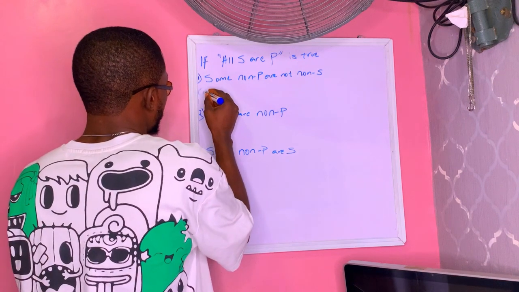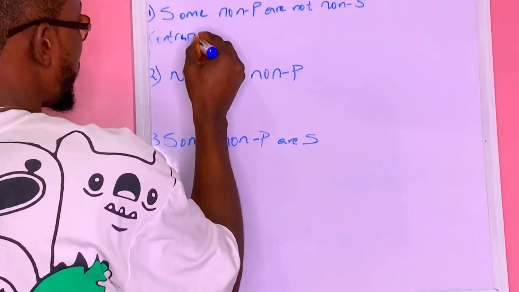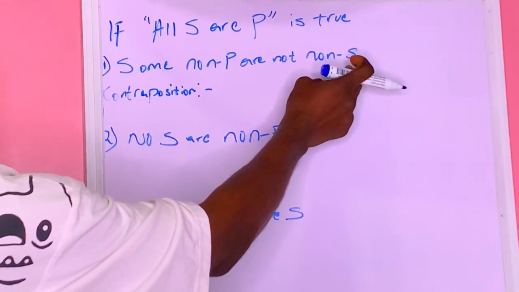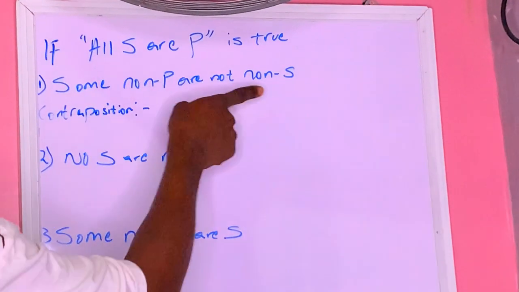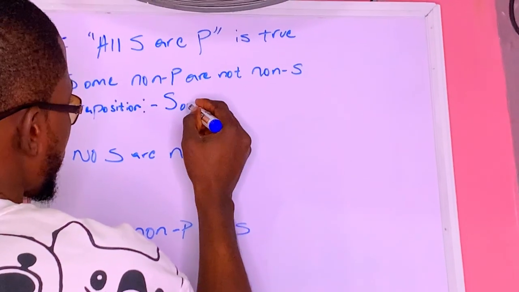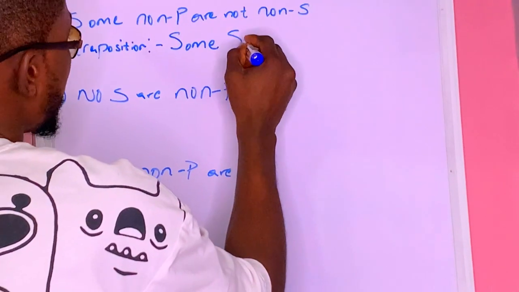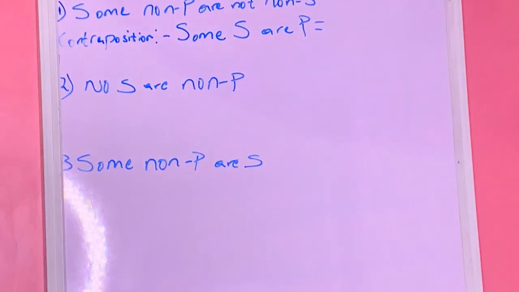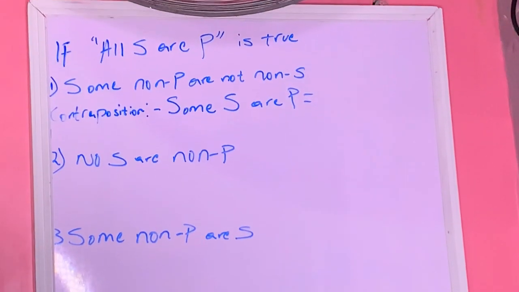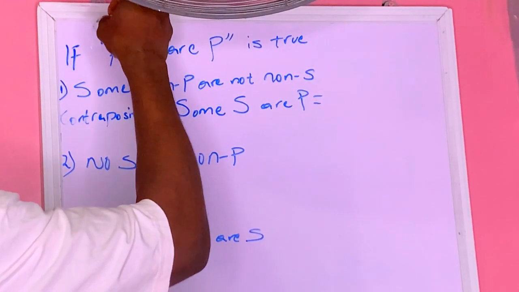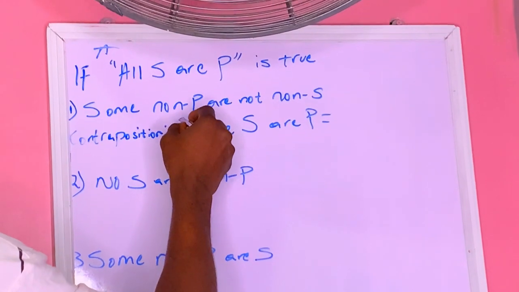Contraposition. Contraposition says that you bring the complement of the subject to the predicate and also bring the complement of the predicate to the subject. So we have some non-P are non-S. By contraposition, we have some S are P. So if all S are P is true, what is some S are P? What's the relationship between this A proposition and this I proposition?